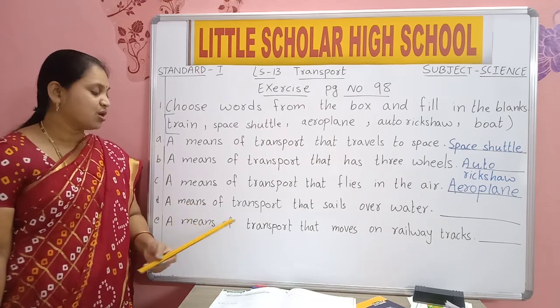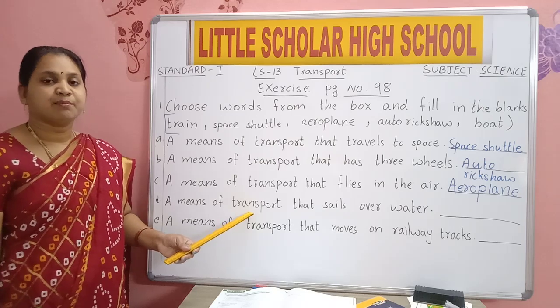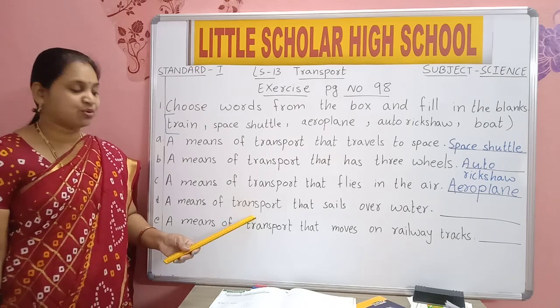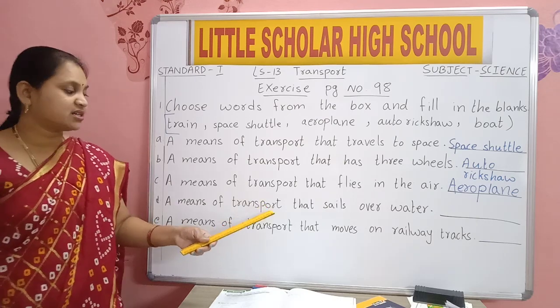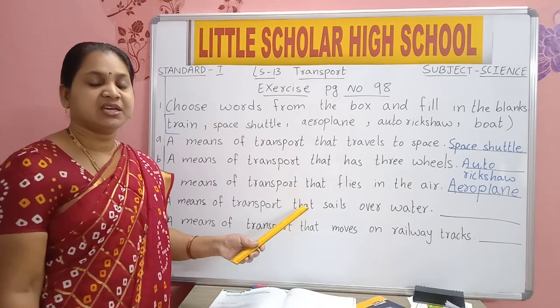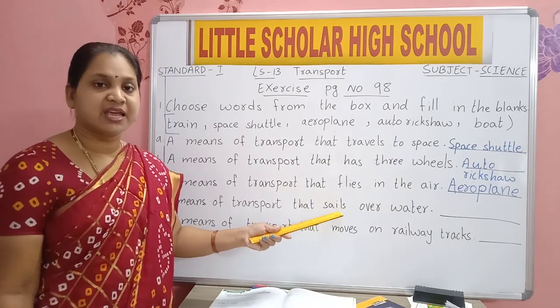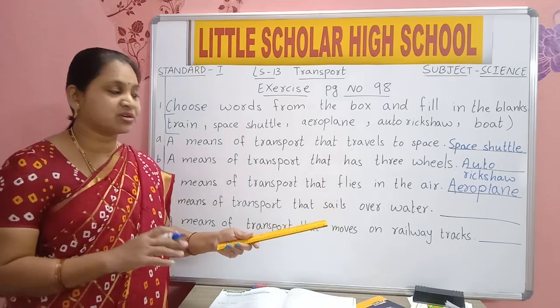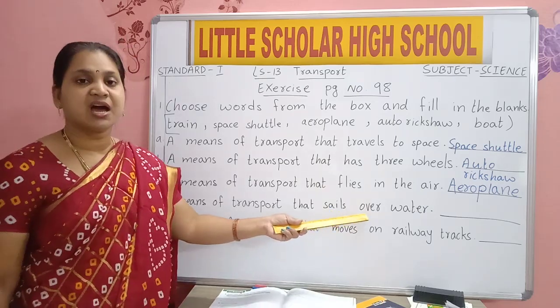A means of transport that sails. Sails means moves in water.